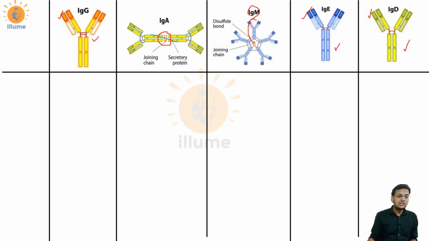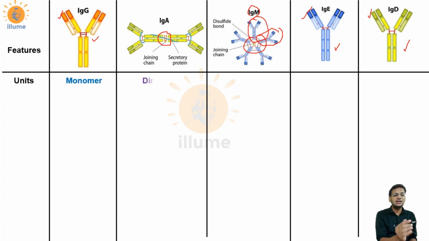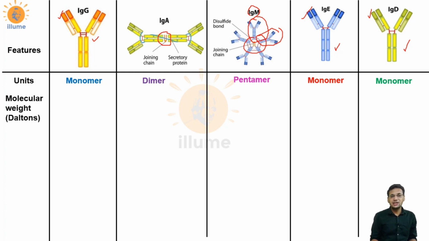If I talk about IgM, similarly in this case 5 different antibodies have joined together, so I can call it a pentamer. So IgM is basically a pentamer of antibodies and IgA is a dimer of antibodies. So IgG is a monomer, IgA is a dimer, IgM is a pentamer, IgE is a monomer, and IgD is again a monomer. Now if I talk about molecular weights, and the unit would be Daltons, IgG is 1,50,000 Daltons, IgA is 3,80,000 Daltons, IgM 9 lakh Daltons, IgE 2 lakh Daltons, and IgD is 1,80,000 Daltons.